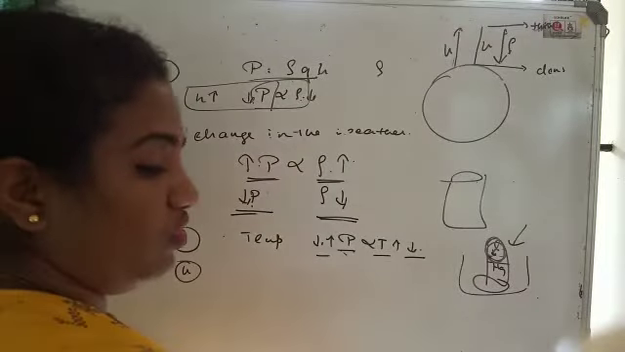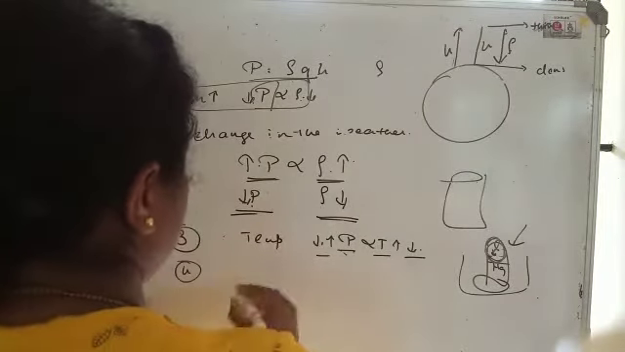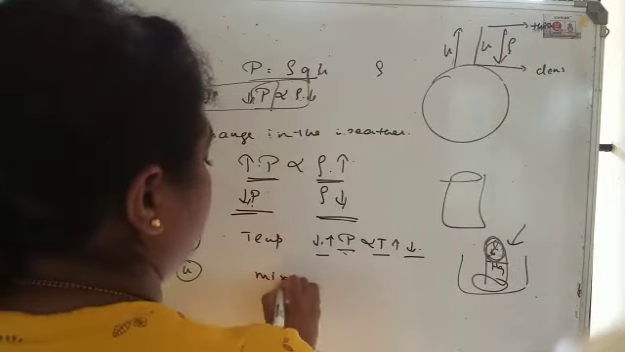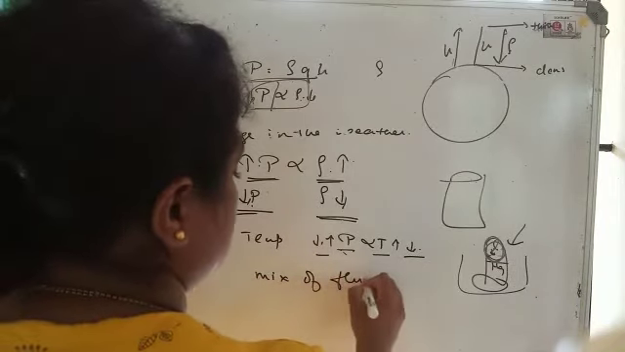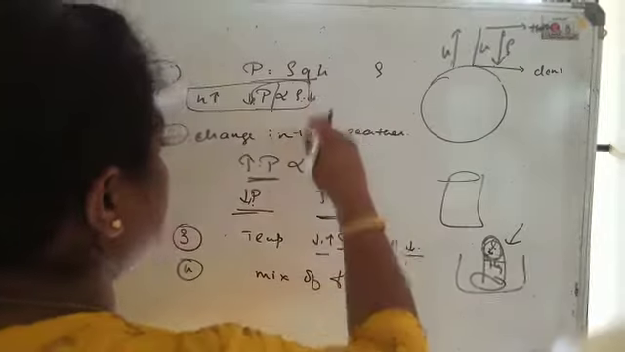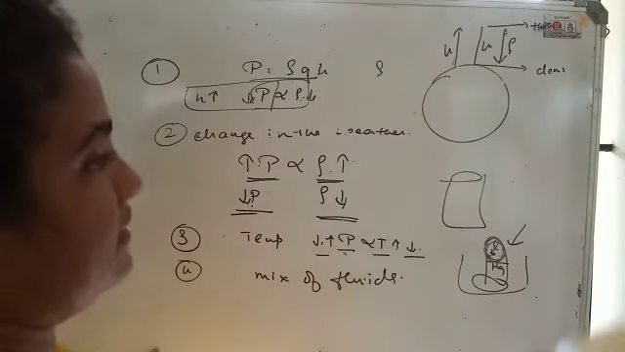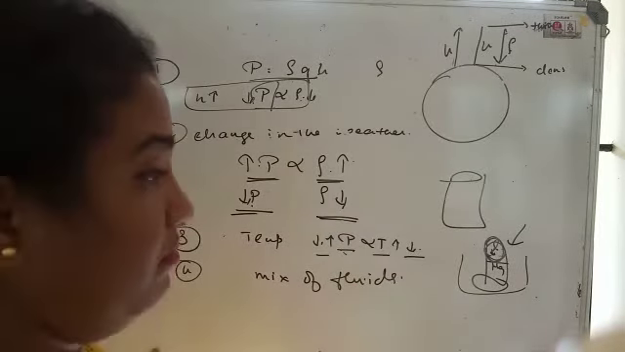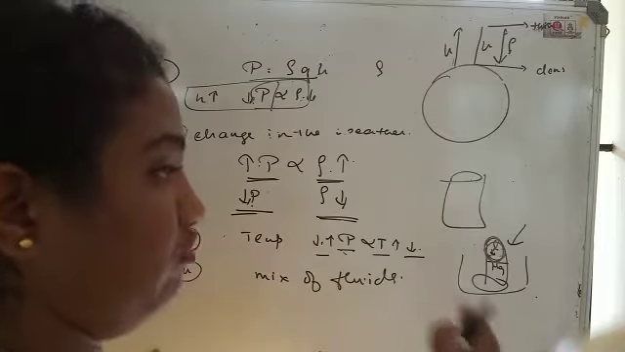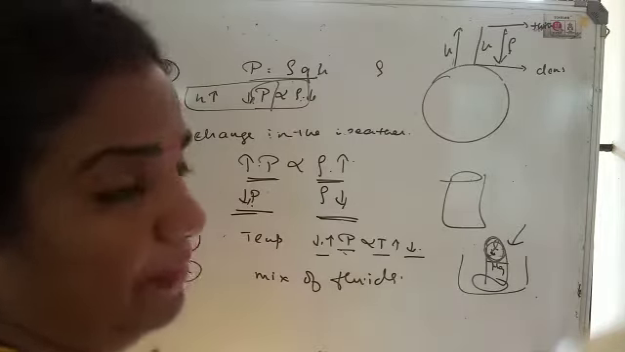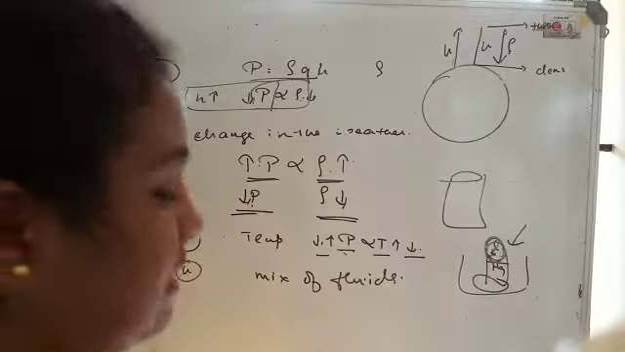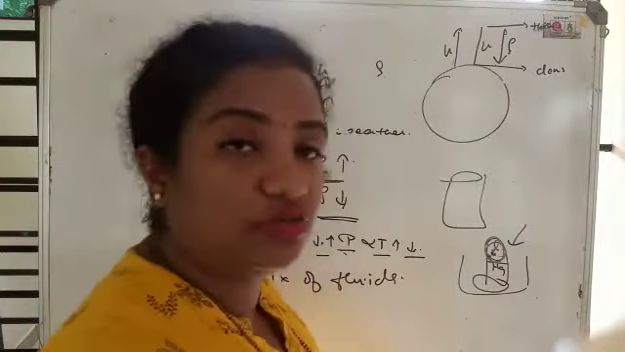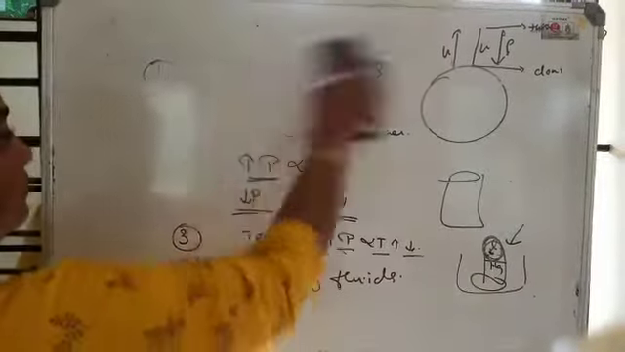Okay, so these are the mixing of fluids. These are some factors on which the atmospheric pressure value depends. There are two things on which the atmospheric pressure is not dependent. It is not dependent on two factors.